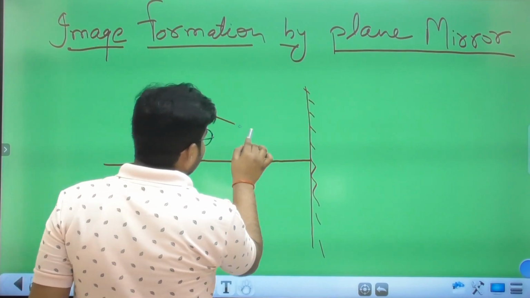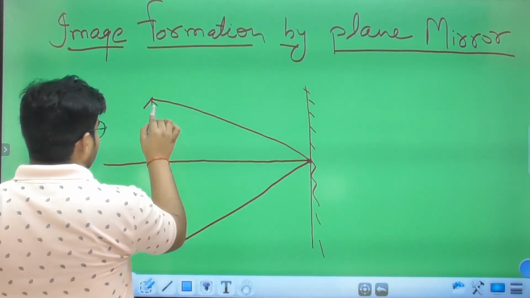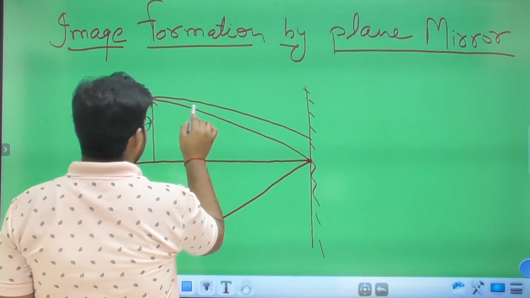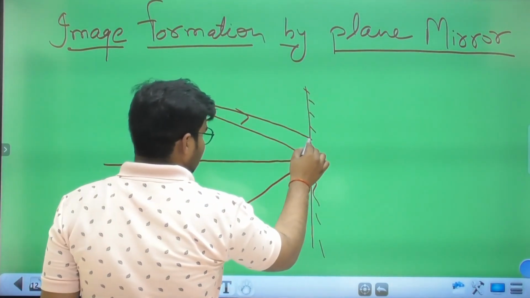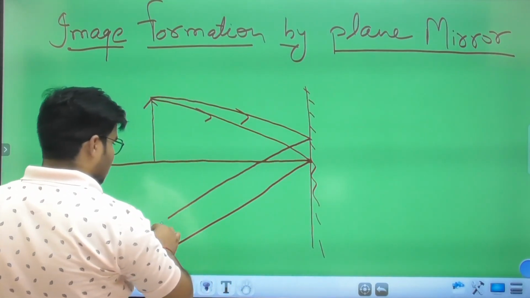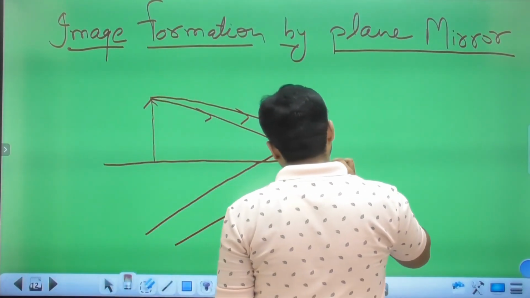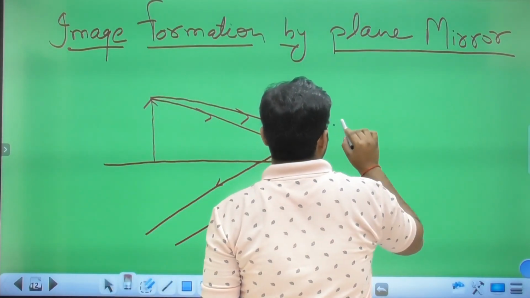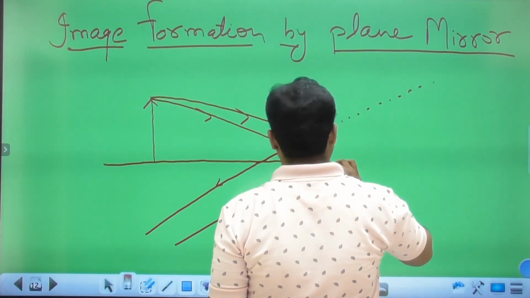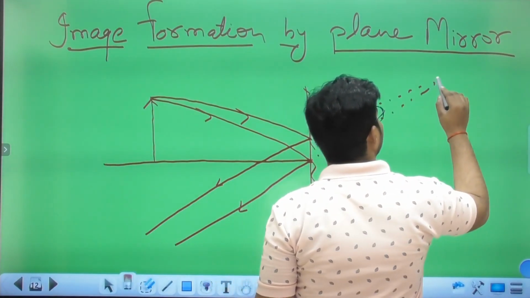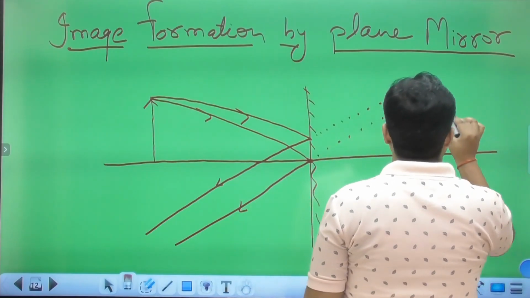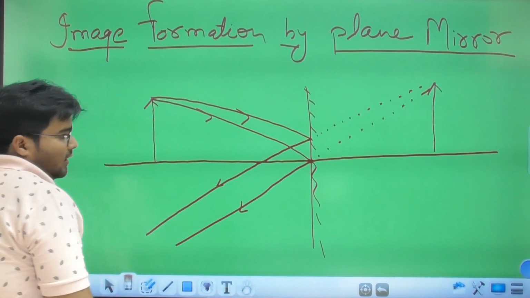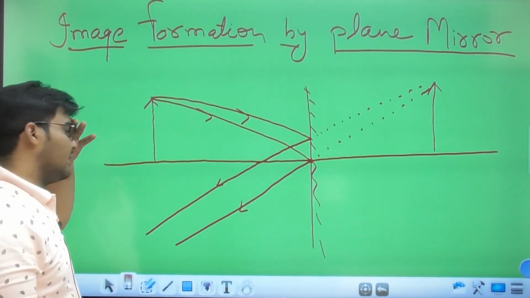Take at least two rays and meet them. See, this type of image is formed in a plane mirror.